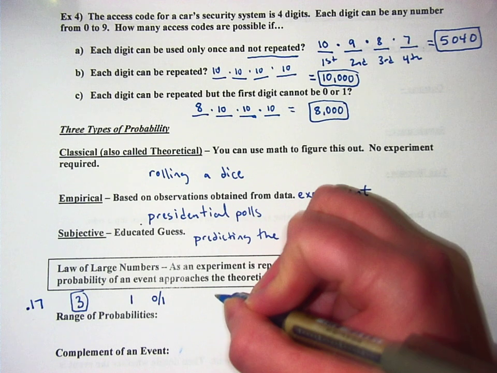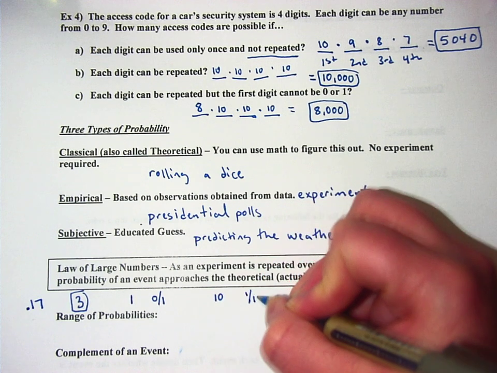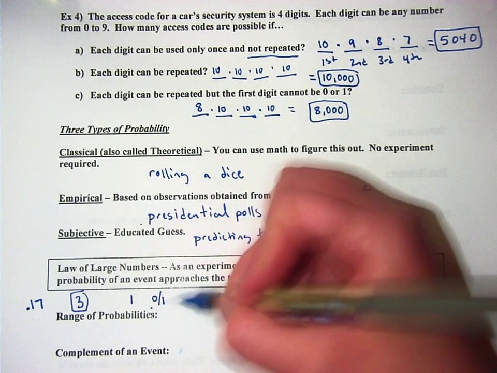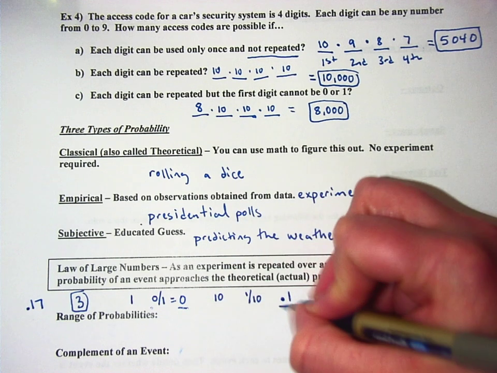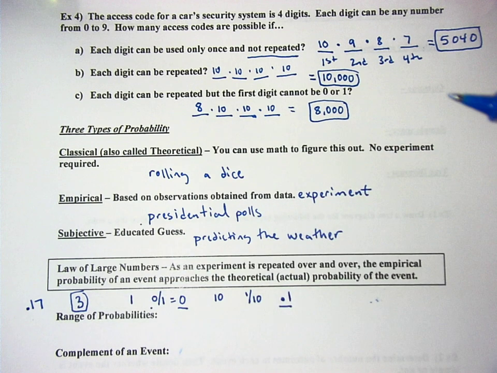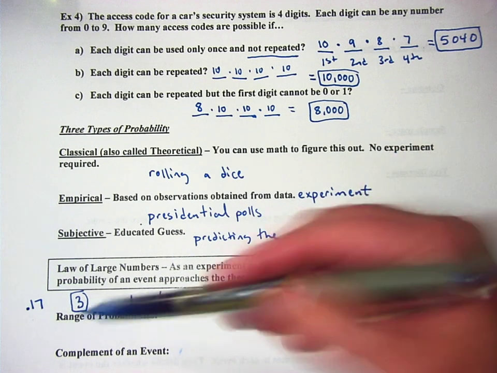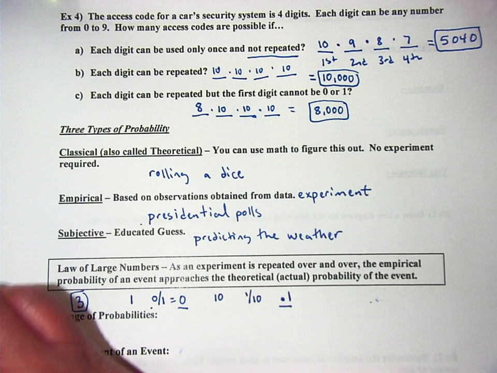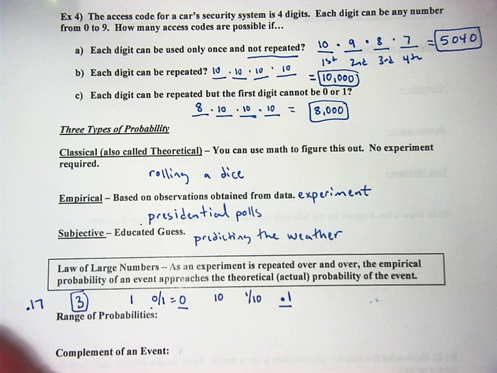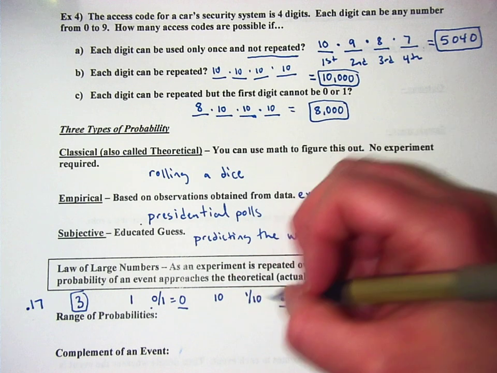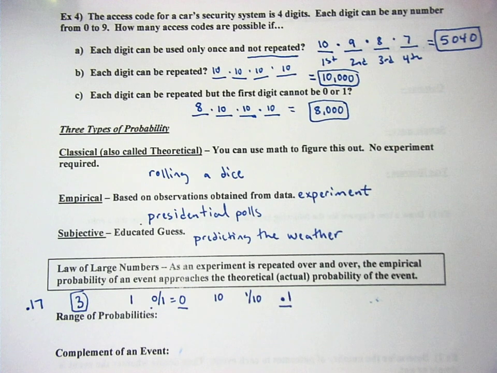And so if I do 10 trials, I got 1, 3 in my experiment, and that is 0.1. So here you see I went from a 0% chance to a 0.1 chance just by upping it to 10 trials, and I'm trying to get to 0.17. So if I did 100 trials, I'd be a lot closer to that 0.17 than anything else. I'm not going to do 100 trials because I don't want to waste your time, but if I did, we'd see that it was pretty dang close to 0.17.